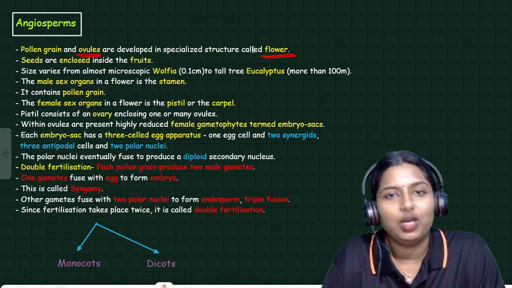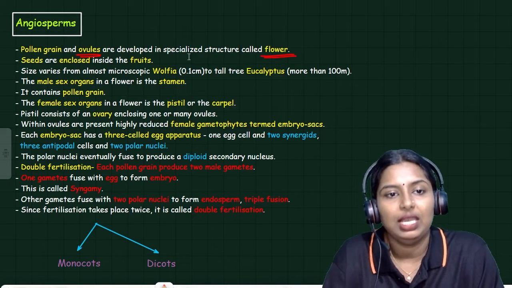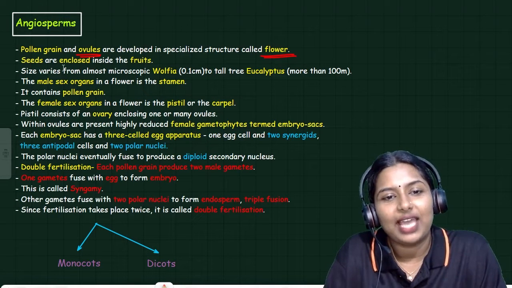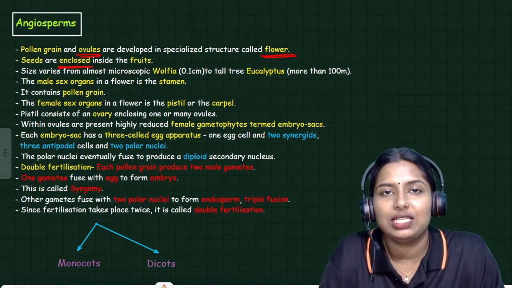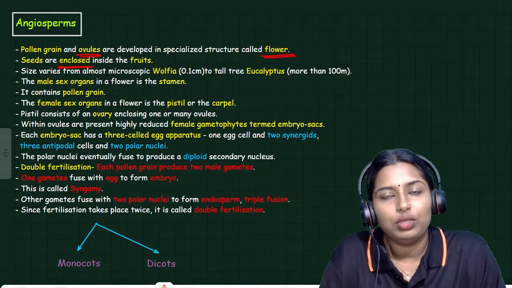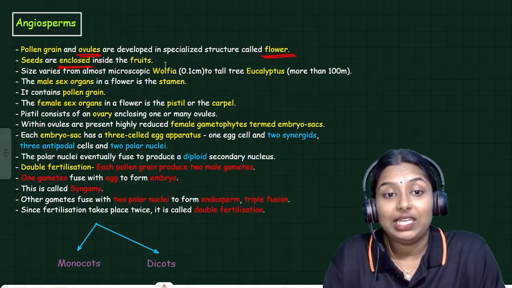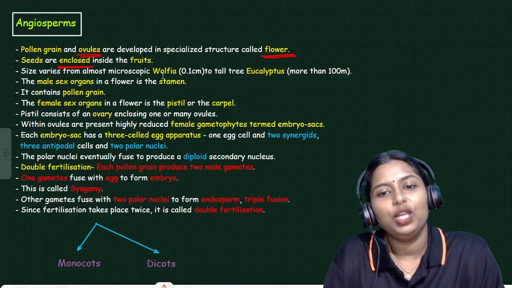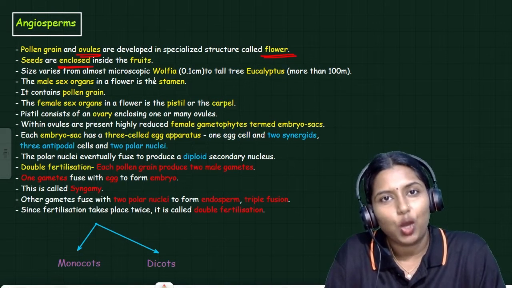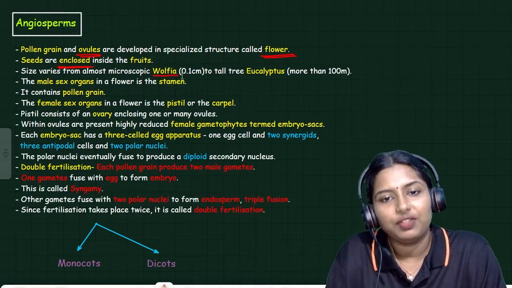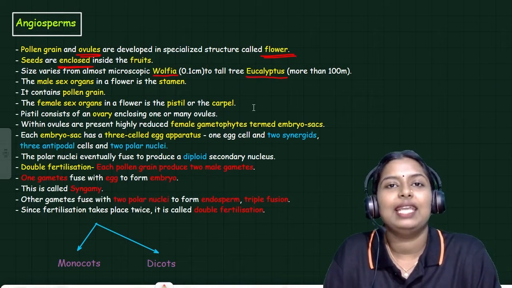So angiosperms are the plants which are flowering, and the seeds are enclosed inside the fruit wall. Seeds are present inside the fruit. They are not naked. We can't see them. Size varies from almost microscopic to tall trees. There are many microscopic angiosperms; Wolffia is one example, and Eucalyptus is an example of a tall angiosperm.